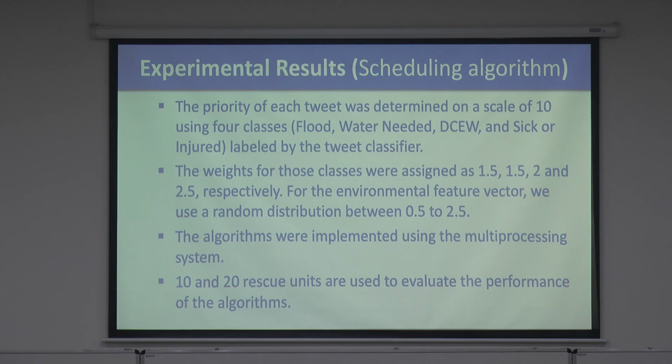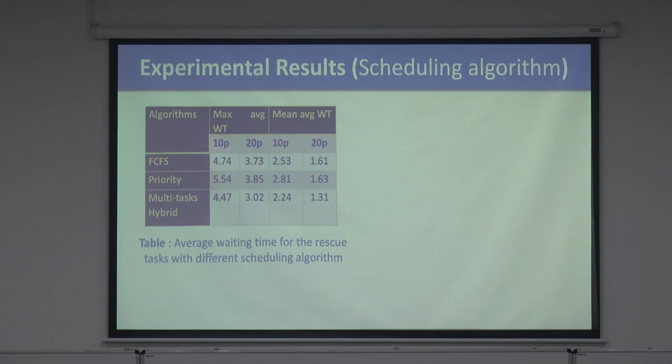Then we implemented this algorithm on a multi-processing system, and 10 and 20 rescue units are used for the evacuation. The FCFS, of course, is like a base case, because generally it's the scheduling that works the best. With 10 processors, the maximum weight average is 3.73, and with 20 processors the mean average is 2.53.